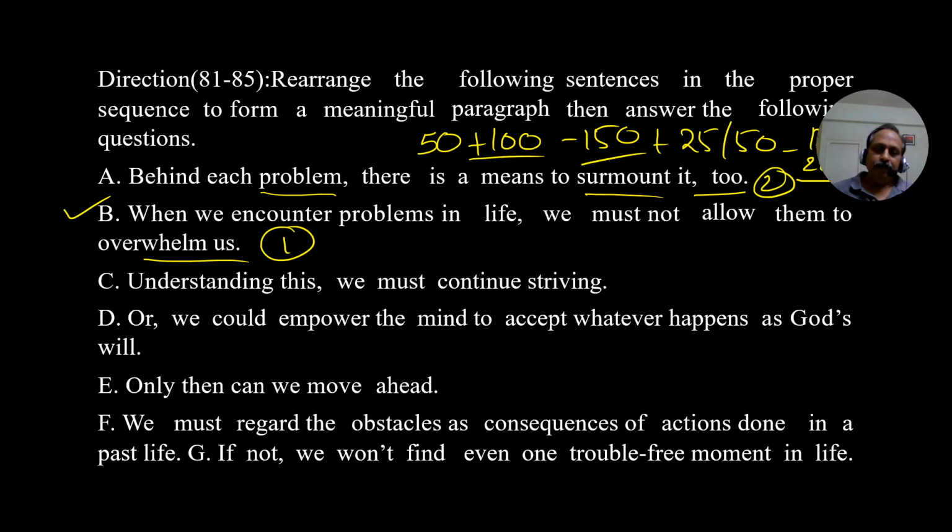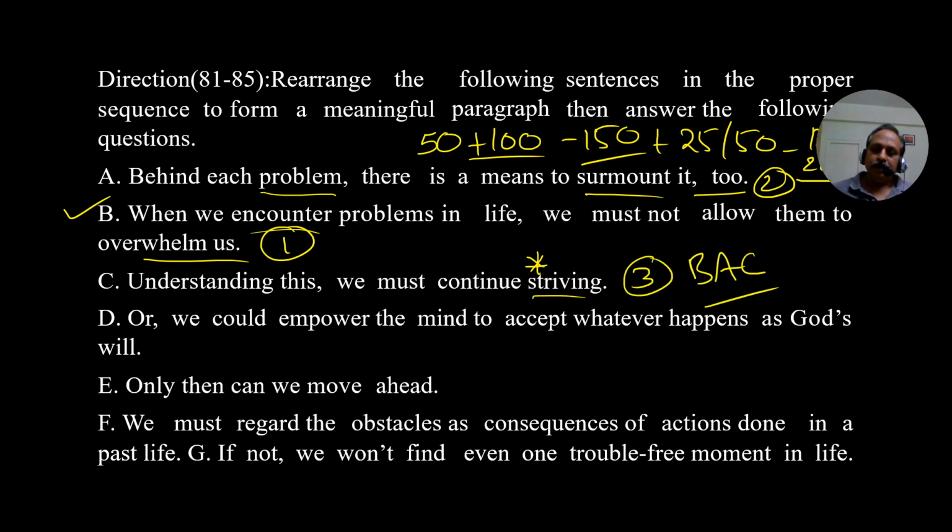The first sentence talks about when we come across problems in life, we must not allow them to overwhelm us. Why? Behind each problem, there is a means to surmount it too. That means every problem has a solution. This is what I usually say. And what is the third one? Understanding this, we must continue striving. Strive is an important word, means to work very hard. So what is the third sentence? C is the third sentence.